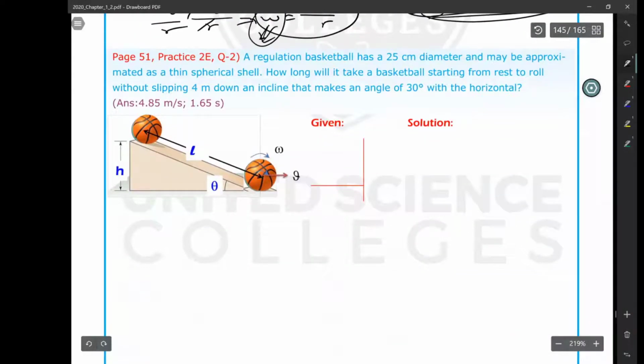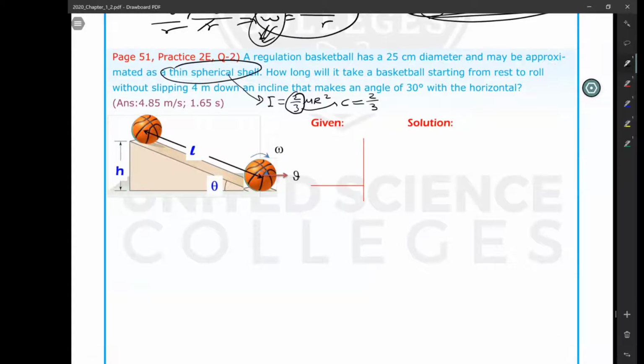a regulation basketball has a 25 centimeter diameter, may be approximated a thin spherical shell. Yeah, which means you are going to use moment of inertia of thin spherical shell for basketball. Remember that equation, 2 over 3 mr squared. That's why C for basketball is 2 over 3.